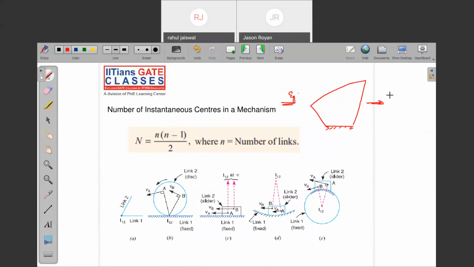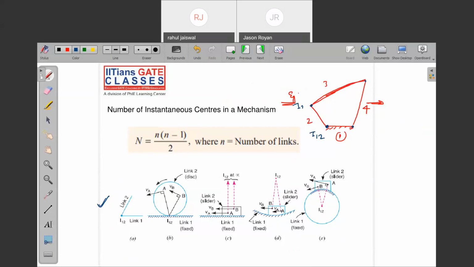What is the difference between a common truss and a mechanism? In a mechanism, one link will always be fixed. This is link number 1, link number 2, link number 3, link number 4. Now just try to locate where the I center is. This is a revolute pair, revolute pair, revolute pair, revolute pair. And I told you, if it is a revolute pair, the revolute pair joint itself becomes the I center. So this is the I center for I12.